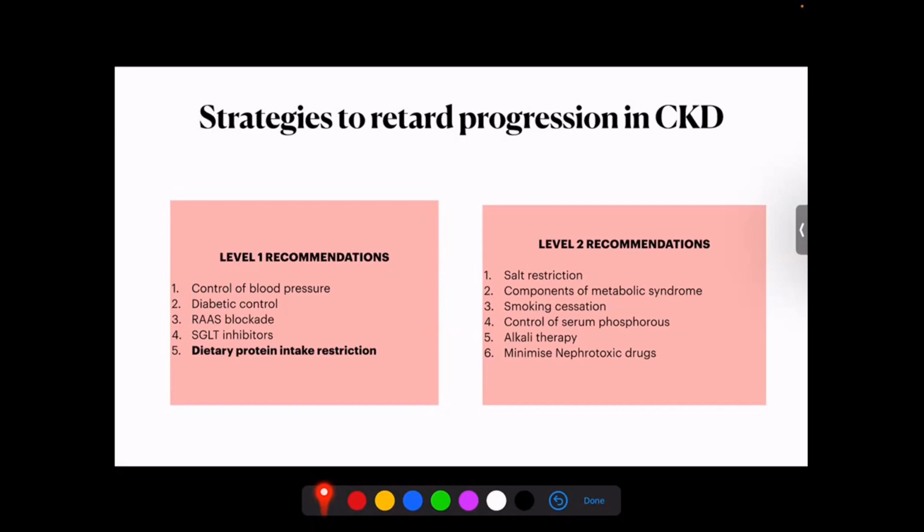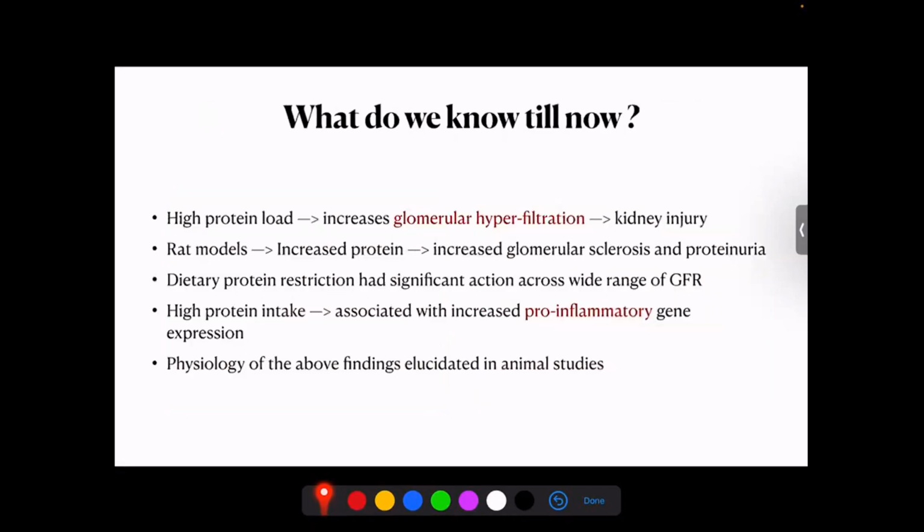The level 2 recommendations, we all know: salt restriction, decreasing the components of metabolic syndrome, smoking cessation, control of serum phosphorus, alkali therapy, and minimizing the nephrotoxic drugs. So what all do we know till now? We know that a high protein load will increase the glomerular filtration rate, and it can result in kidney injury being worsened. Most of the studies have been done in preclinical settings, that means on laboratory benches, in which they studied rat models in which an increased protein intake was associated with increased glomerular sclerosis and proteinuria.